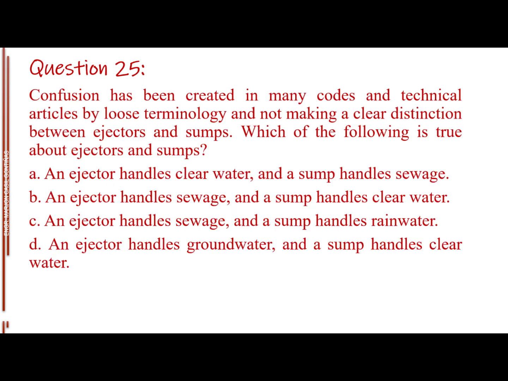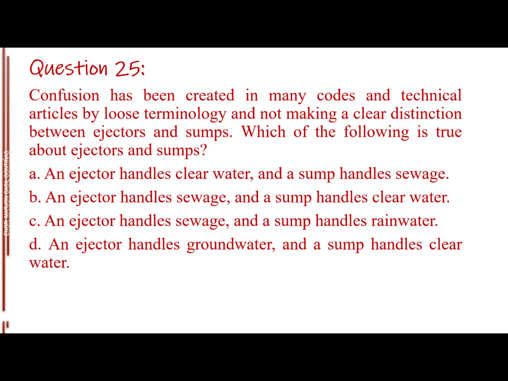Question number 25. Confusion has been created in many codes and technical articles by loose terminology and not making a clear distinction between ejectors and sumps. Which of the following is true about ejectors and sumps? Letter A, an ejector handles clear water, and a sump handles sewage. Letter B, an ejector handles sewage, and a sump handles clear water.